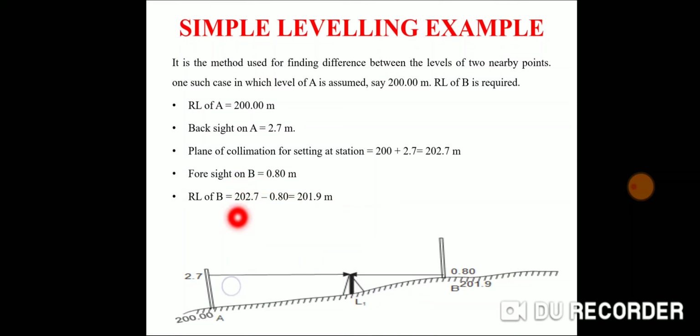RL of any point is height of instrument minus IS or FS, that is the formula for calculation of reduced level of any point. So RL of point B is equal to height of instrument 202.7 minus foresight 0.8. So 201.9 will be the reduced level of point B.